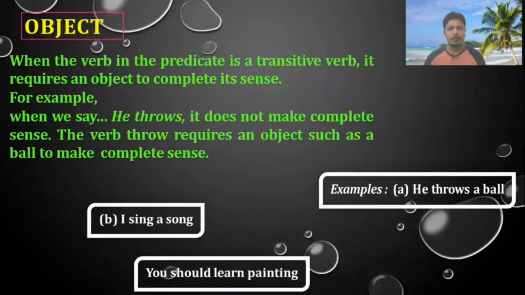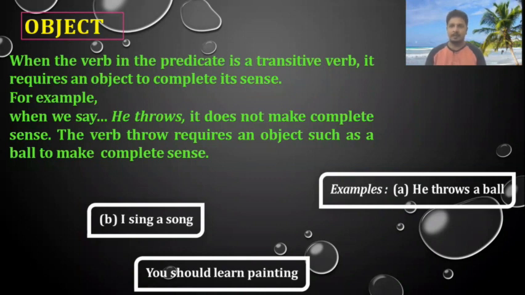In the previous class, we have seen what is sentence, what is subject, and what is the object. In today's class, we shall deal with what is object and what is direct and indirect object. So let's start the class. Now let's see what is object. When the verb in the predicate is a transitive verb. What do you mean by transitive verb?